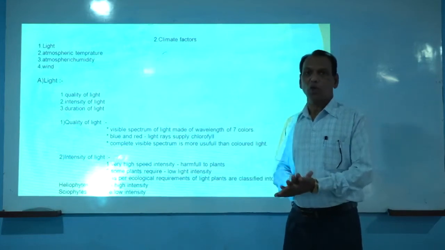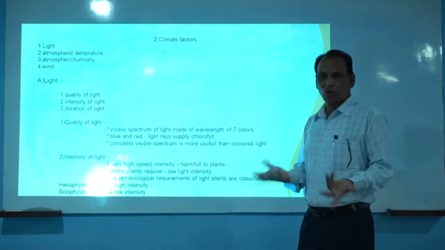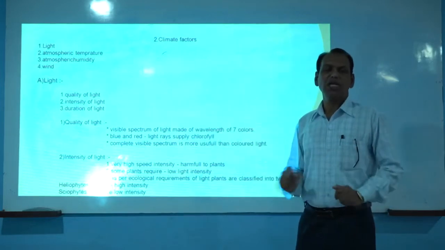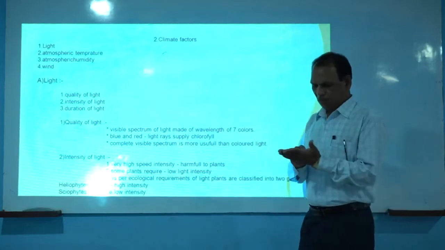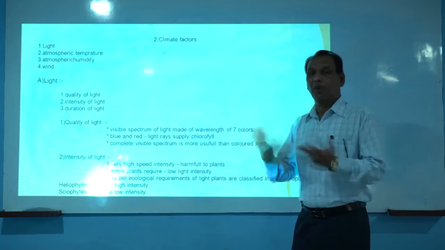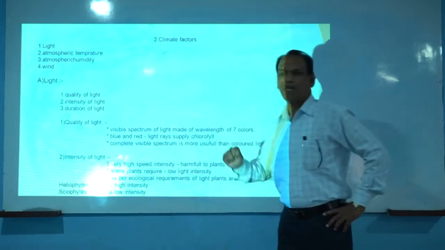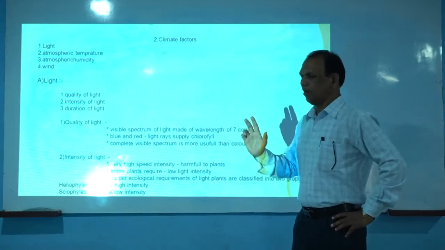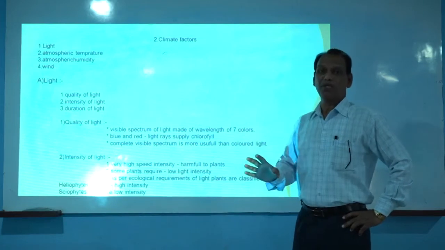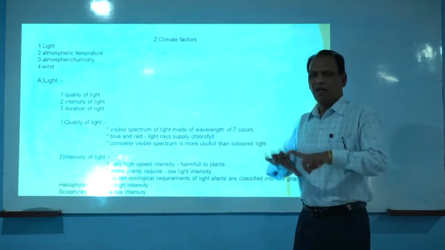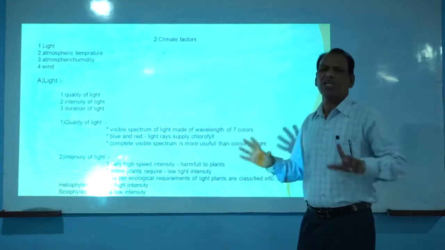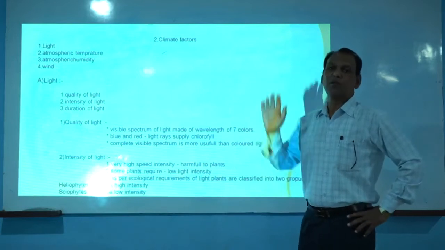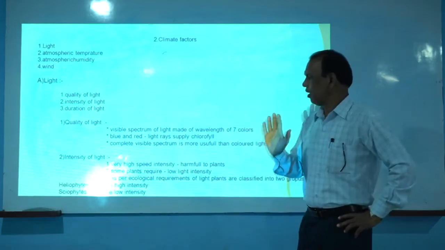As far as plant growth and development is concerned, red light shows a positive effect. For example, cell division and cell elongation are facilitated by red light. That means out of these 7 wavelengths, red light is found to be more beneficial for the growth and development of plants. But as far as natural vegetation is concerned, all plants are exposed to the total visible spectrum of light, and it is not harmful.